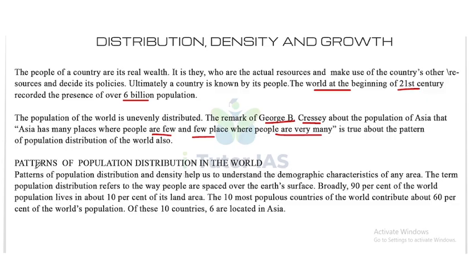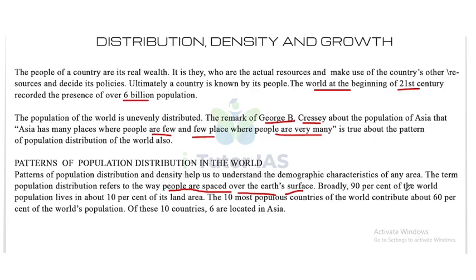Now let's take the patterns of population distribution in the world. Patterns of population distribution and density help us to understand the demographic characteristics of an area. The term population distribution refers to the way people are spaced over the Earth's surface. So that's called the population distribution.